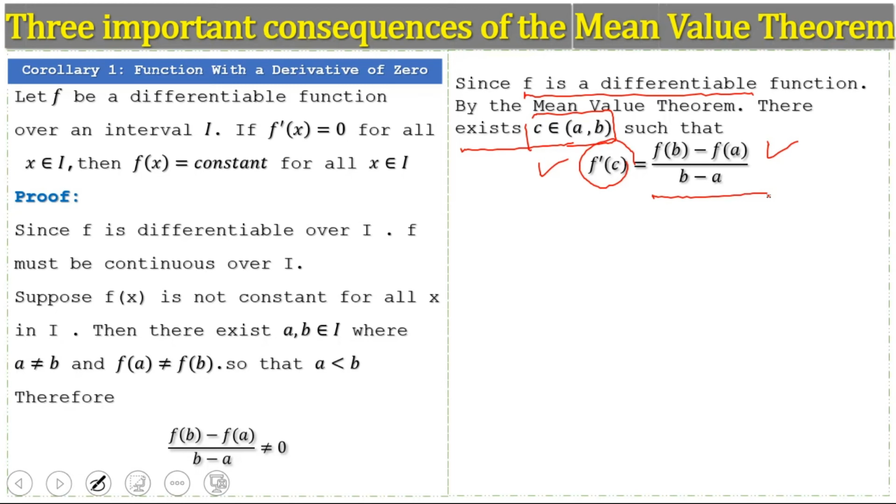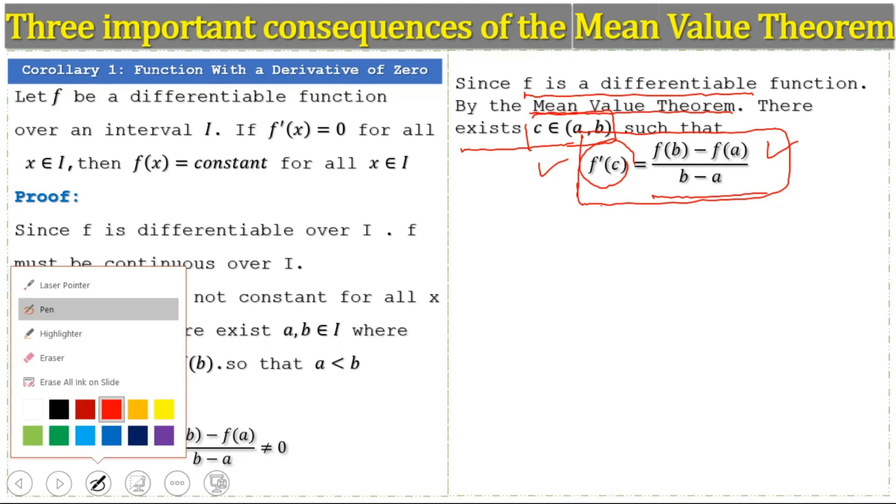The mean value theorem says: let f be a continuous function over the closed interval and differentiable over the open interval. Then there exists at least one point c at which the derivative of the function is equal to the slope of the secant line. So if the function is differentiable, then by the mean value theorem the result holds. In previous lectures we proved the mean value theorem and also Rolle's theorem with some examples. I will provide the link in the description, you can watch.